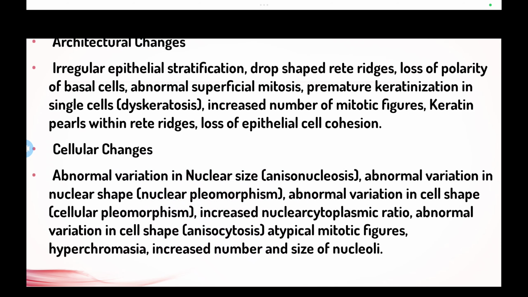Also increased nuclear cytoplasmic ratio, anisocytosis, atypical mitotic figures, hyperchromasia, and increased number and size of nucleoli.